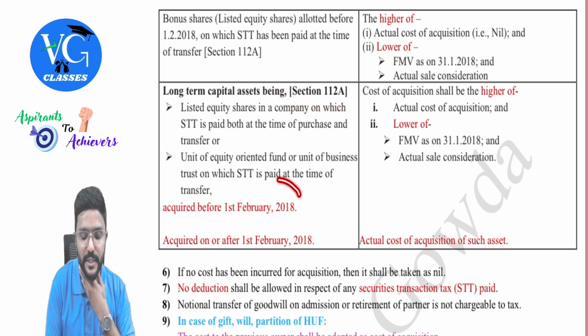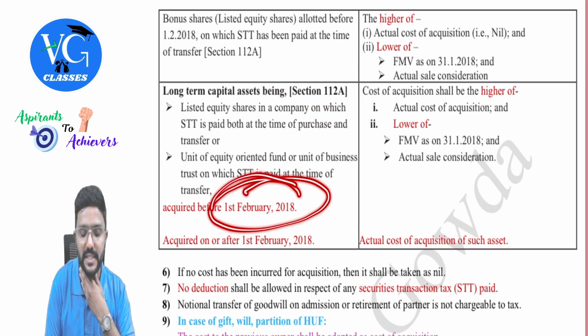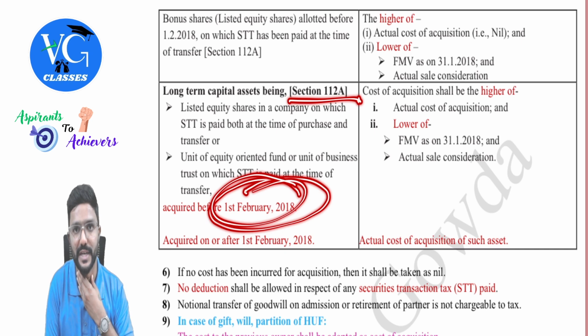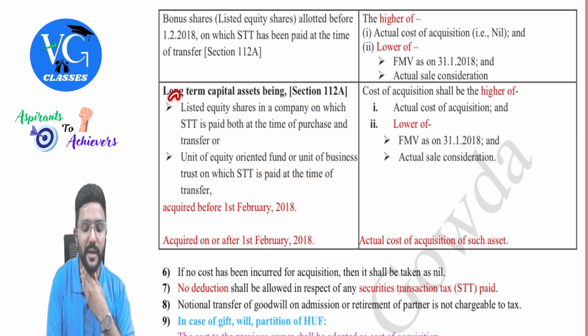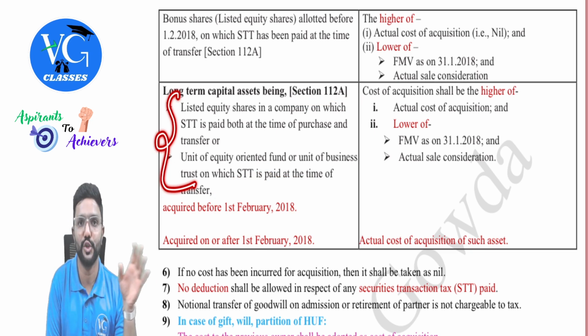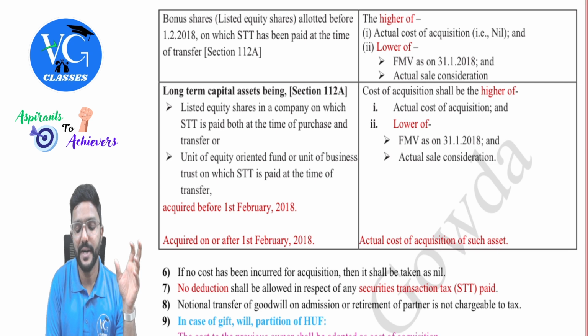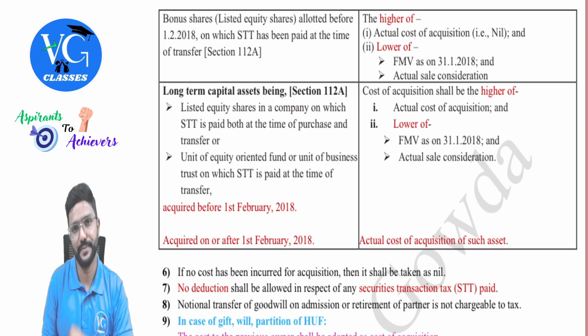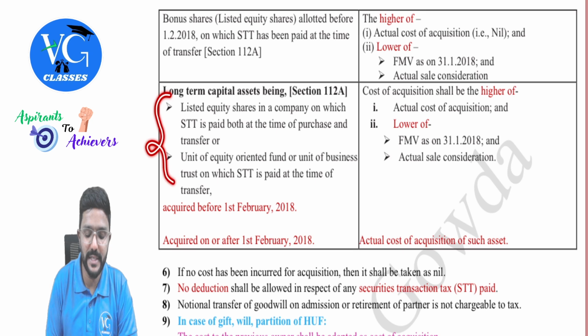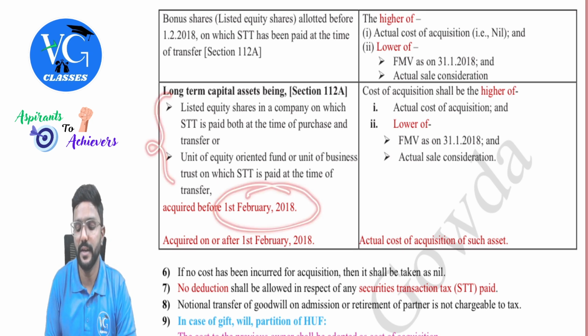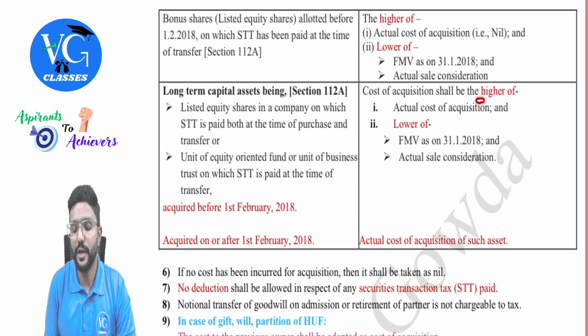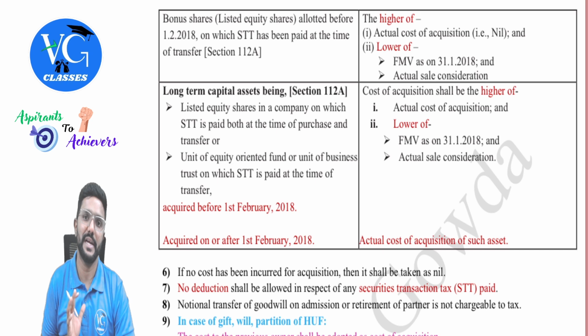And if these assets are purchased before 1st February 2018, this is the date on which section 112A was introduced, guys. Before that, long-term capital gain on the transfer of these assets was completely exempt actually. But from 1st February 2018, section 112A was introduced to tax it. So if these assets are purchased before 1st February 2018, then the cost of acquisition would be higher of actual cost of acquisition or lower of FMV on 31st January 2018. FMV means it is nothing but the highest quoted price on 31st January, guys.